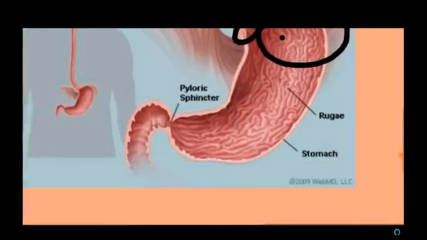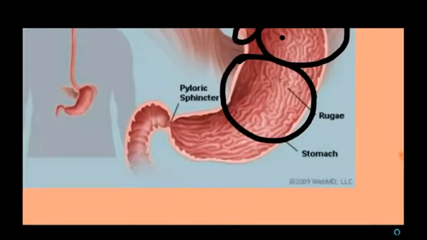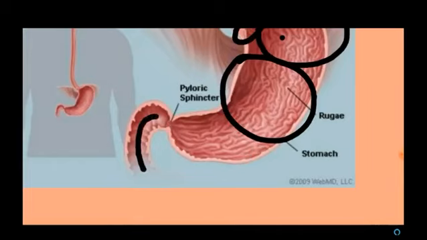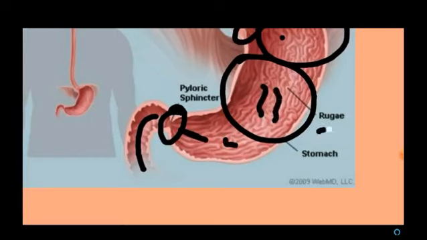The middle region is the fundus region, and the third end region is the pyloric region. At the meeting place of the duodenum and the pyloric region, there is the pyloric sphincter. These folds of tissue inside the stomach are called rugae.